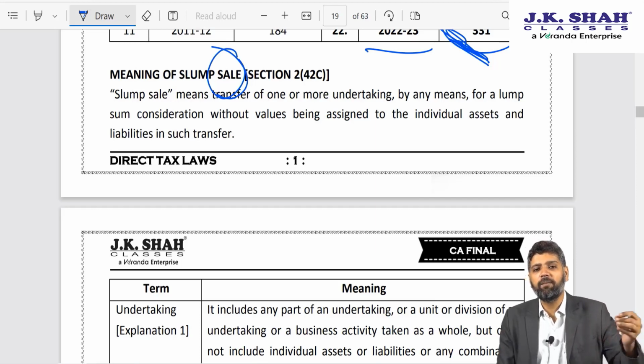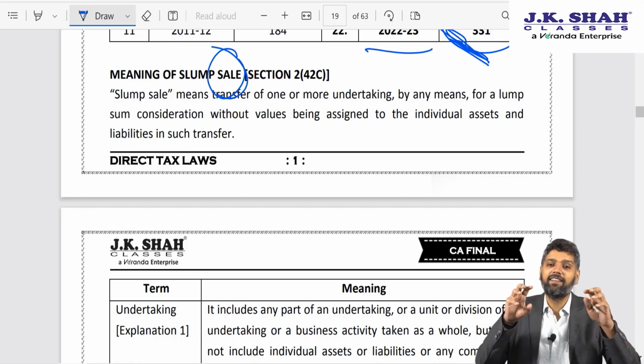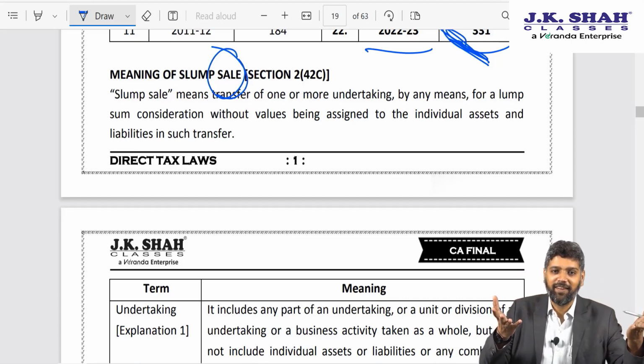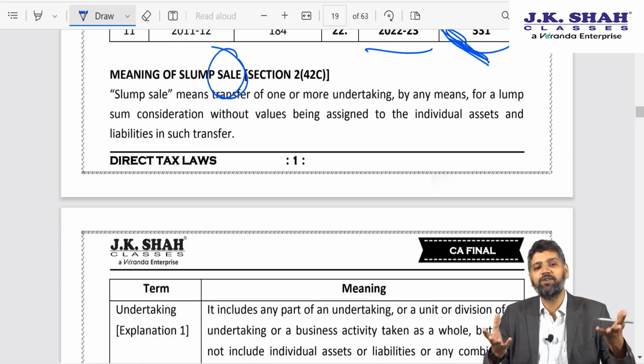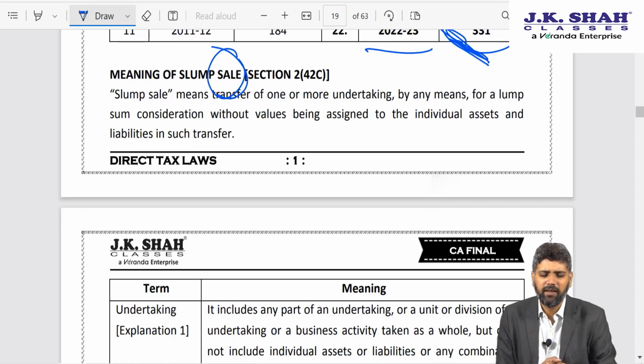If no monetary payment is made, then it is not a slump sale, it is a slump exchange, and there is no provision to tax such slump exchange. Finance Act 21 has clarified this, that now any kind of transfer arising in the context of slump sale will be subjected to tax, and for that purpose the computation mechanism is also prescribed.